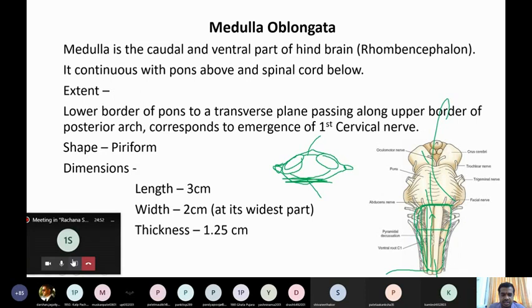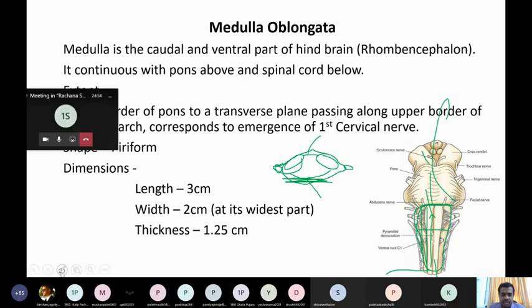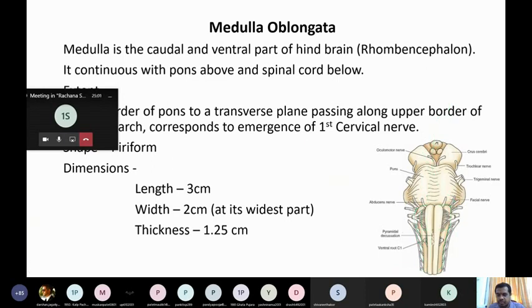So once again, height is 3 centimeter, width is 2 centimeter at widest part, and thickness is 1.25 centimeter. Clear? So that much is related to the dimension, and the shape we saw is piriform.